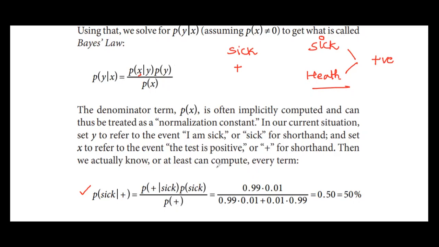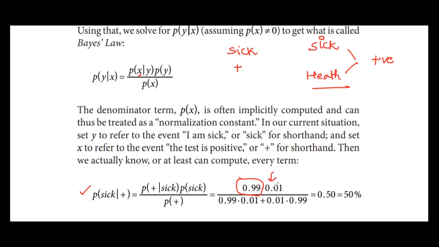From the example, the data that is given, we can write what is the probability that a person is detected as positive when he is sick. That is 0.99, because it is 99%. Then what is the probability of a person being sick?